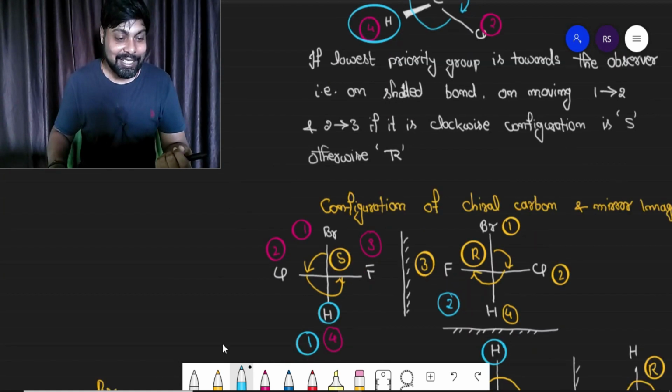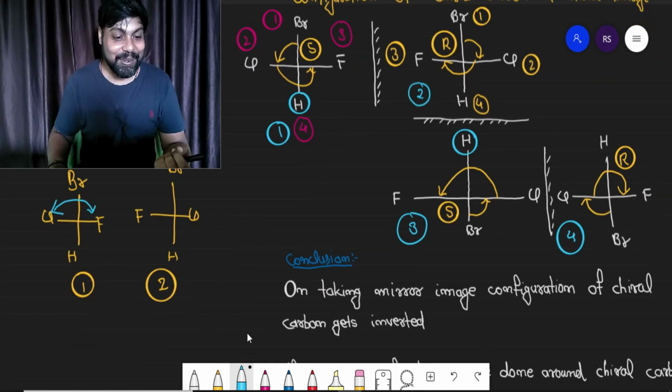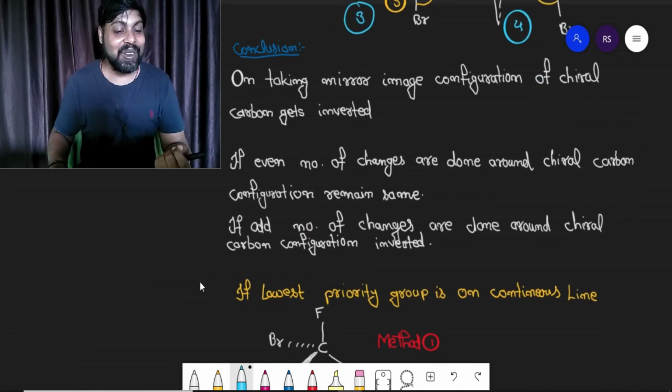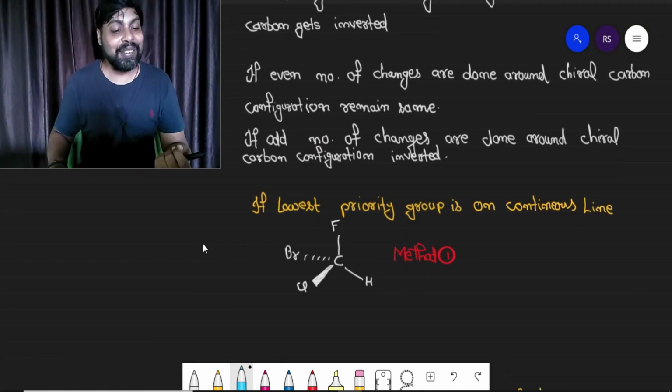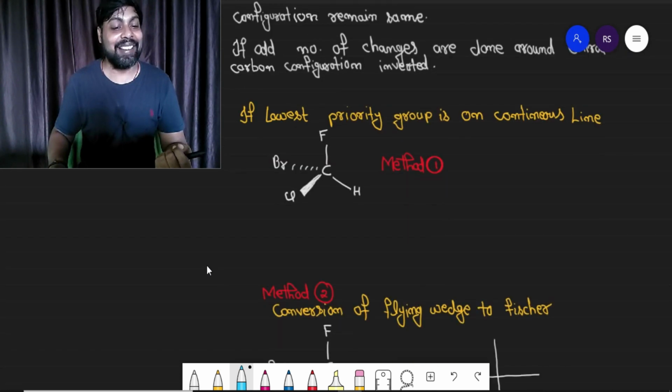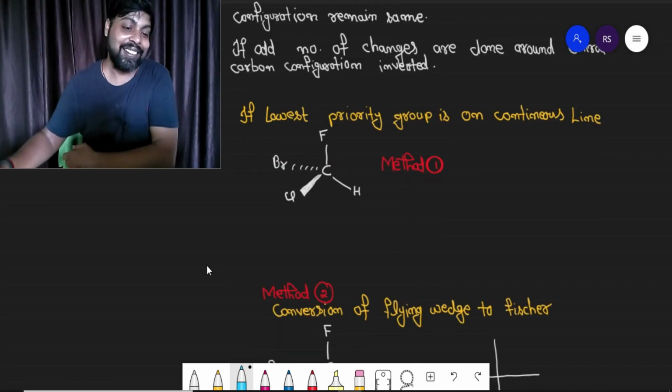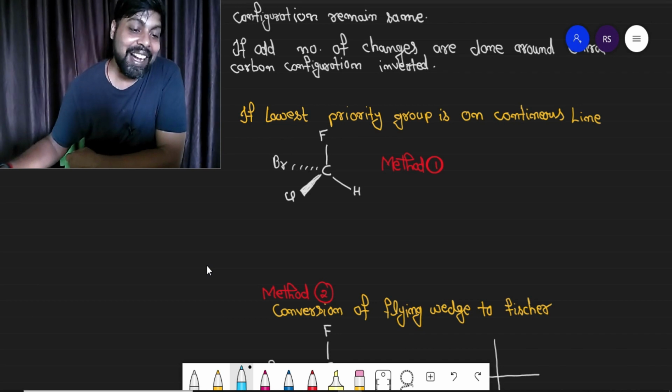So now it's time to discuss the case when the lowest priority is on a continuous line in a flying wedge diagram. I have taken one compound in which hydrogen is on a continuous line.